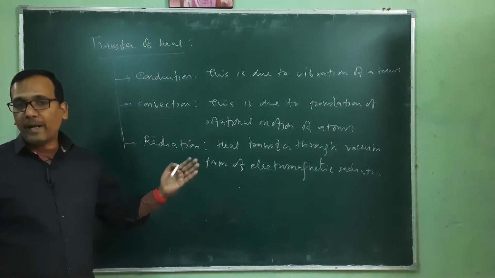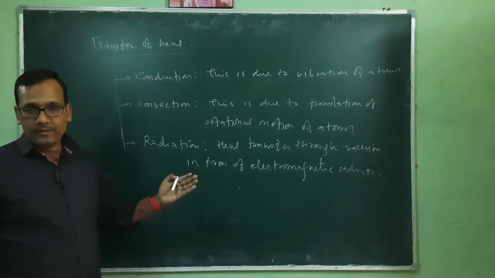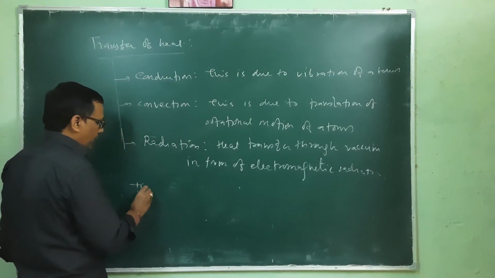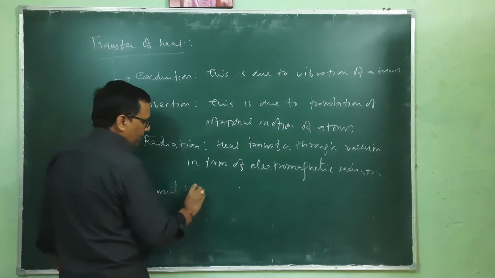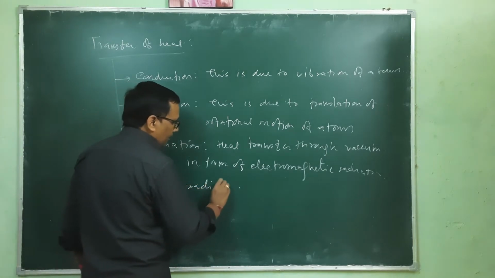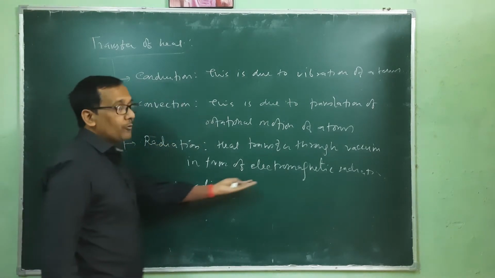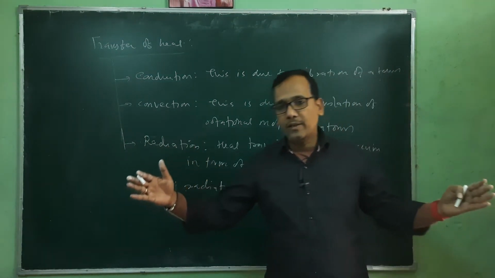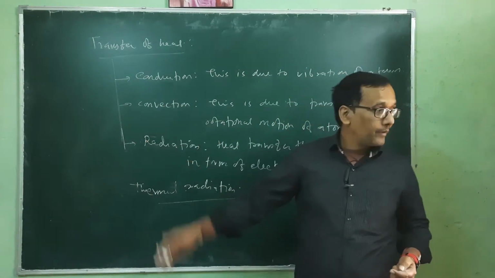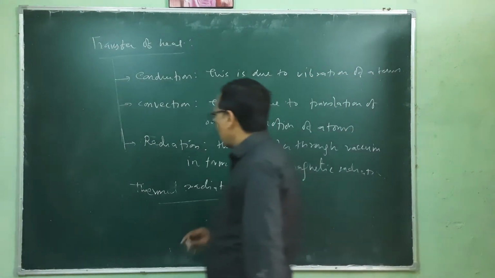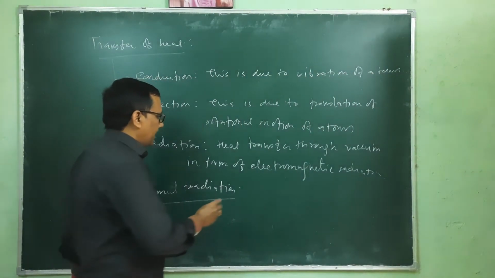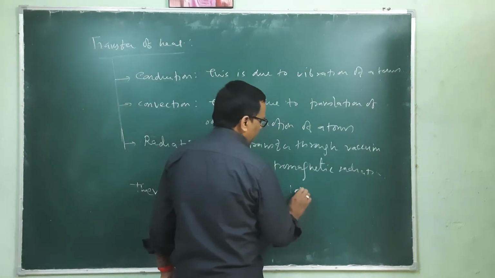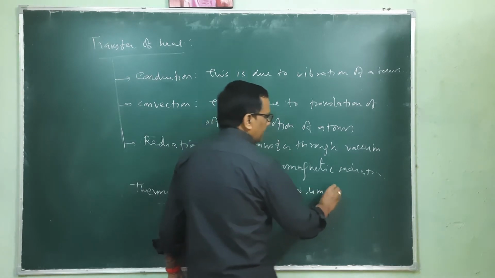So this is electromagnetic radiation, and we have a band of electromagnetic waves. In general, another term used is thermal radiation. So we have a big band of electromagnetic radiation from 0.1 angstrom up to gamma rays. For thermal radiation, we get thermal energy, and this is in general from 1 micrometer to 100 micrometer wavelength.